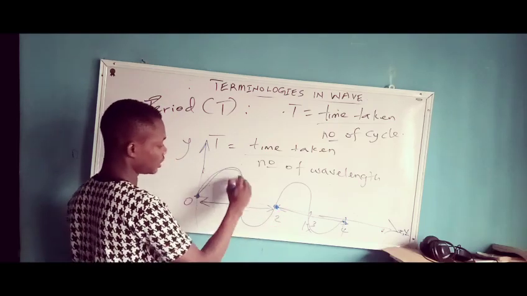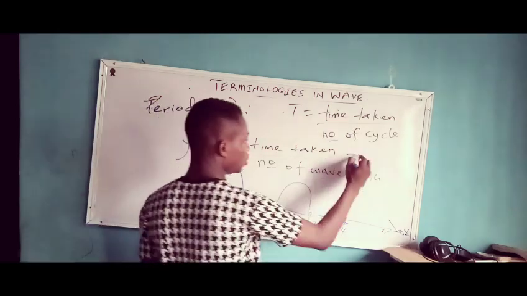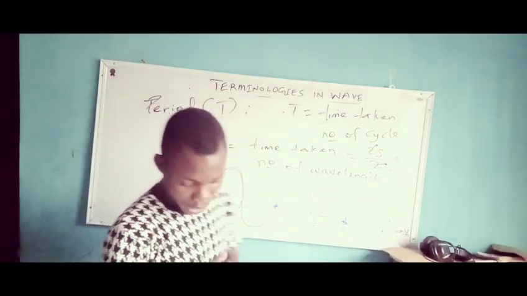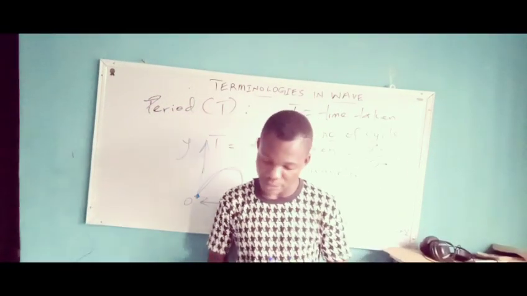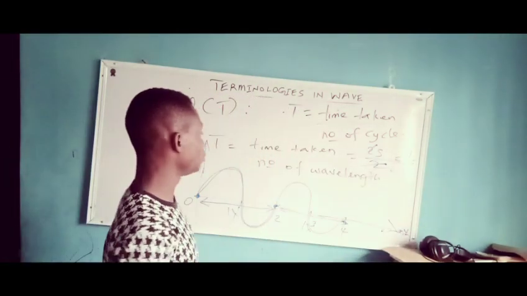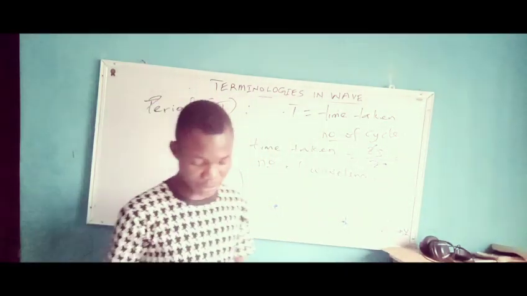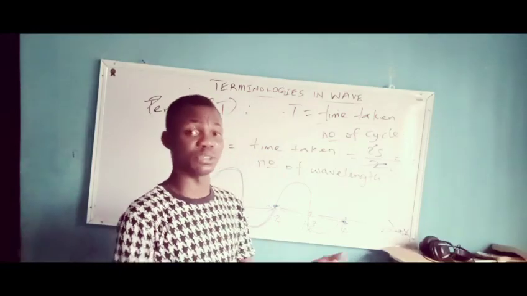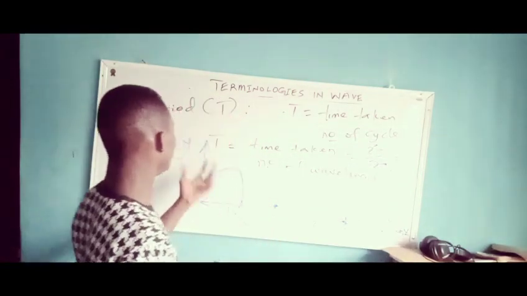For just one complete cycle or one complete oscillation is 2 seconds here. So I go straight to the next terminology, which is the frequency. The frequency is actually the reciprocal or the inverse of your period.